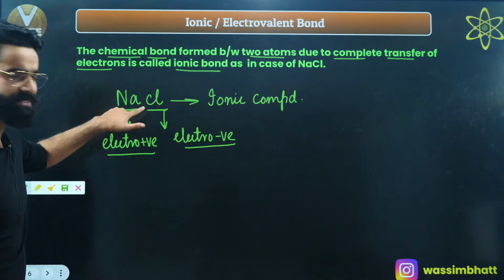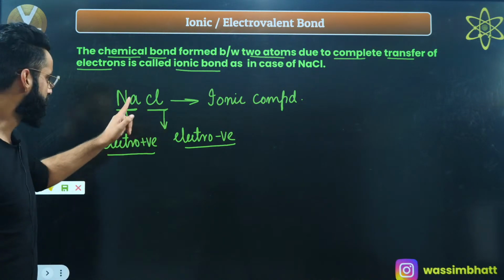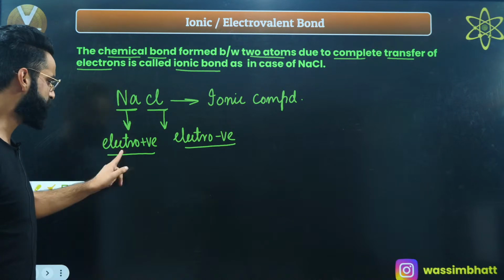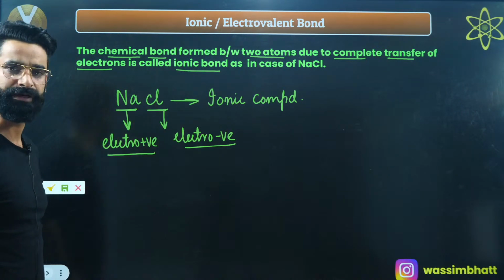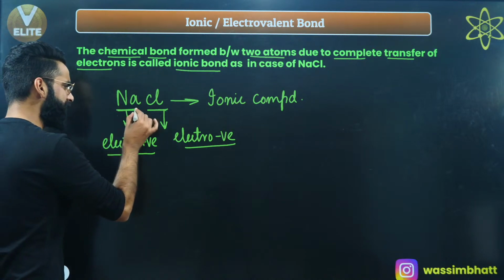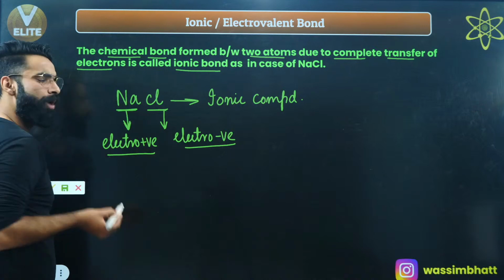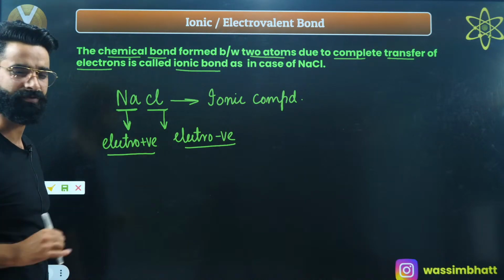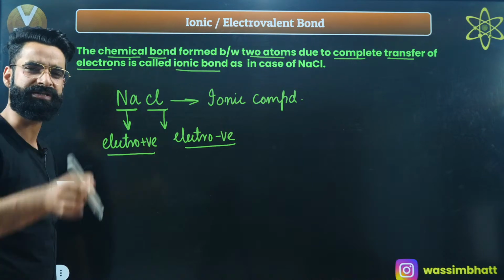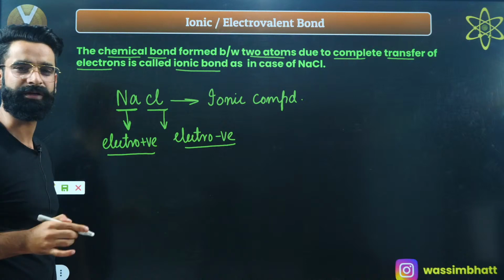So this NaCl, this sodium chloride, is made up of two elements: sodium, the metal, which is highly electropositive in nature, and chlorine, the non-metal, highly electronegative in nature. If I ask you how many electrons are there in the outermost shell of sodium, you'll say 1 electron, because sodium belongs to group 1 elements, the alkali metals. Alkali metals have 1 electron in the outermost shell.